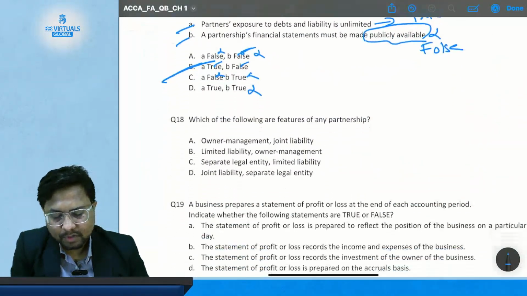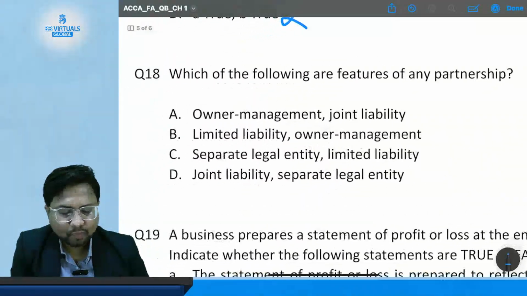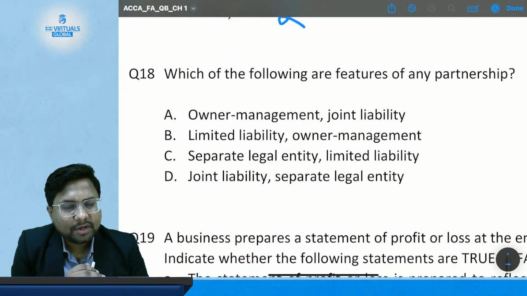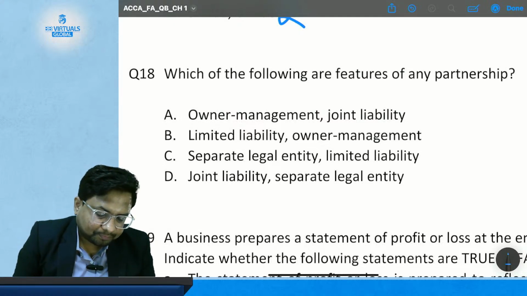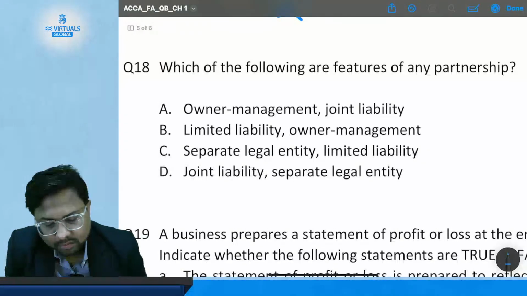Okay. So now only two questions are left. Question number 18. Which of the following are the features of a partnership? So we have to check which is the correct feature. Only one.